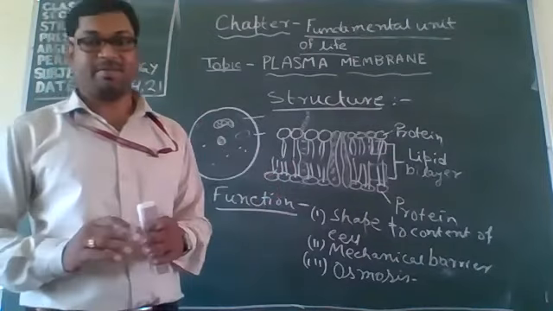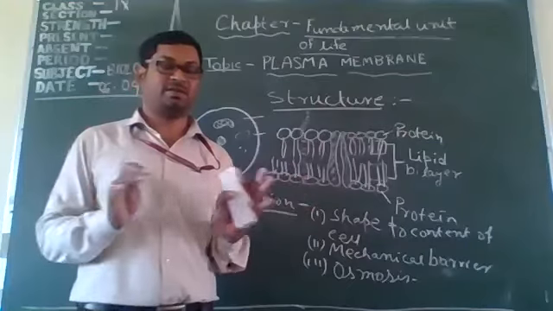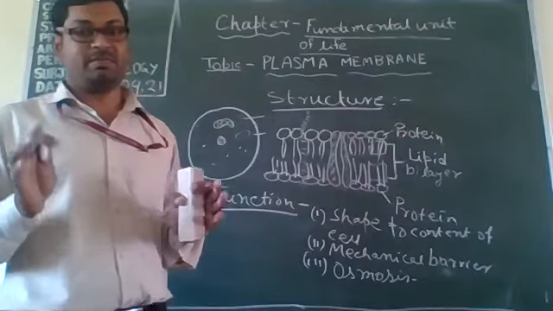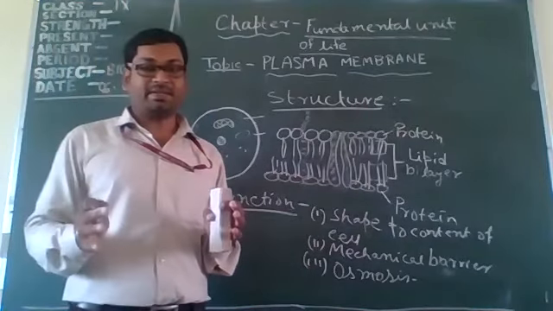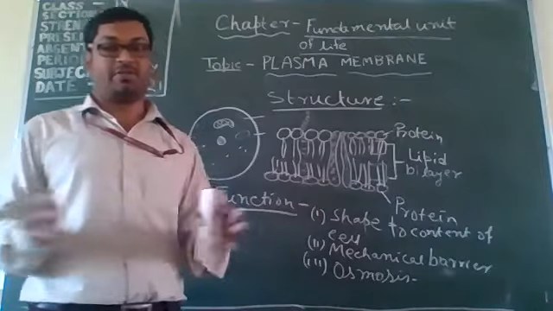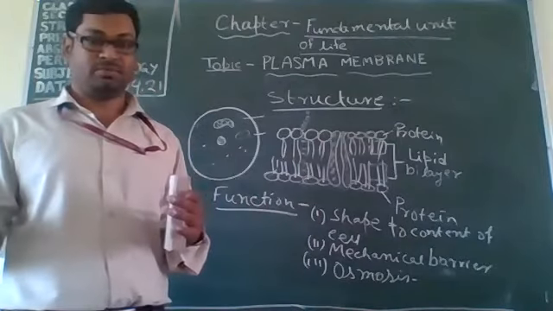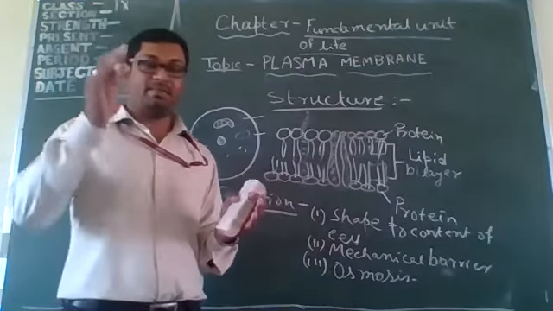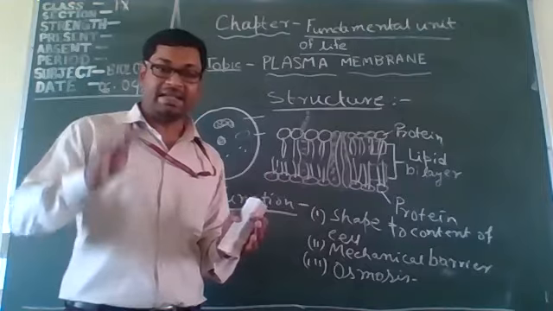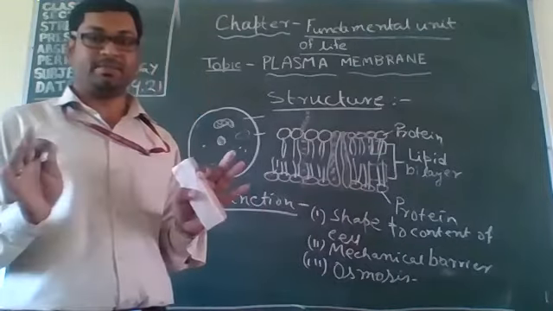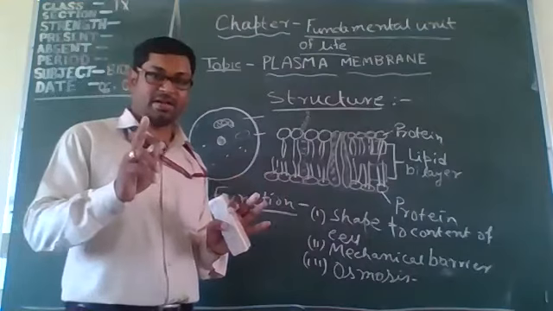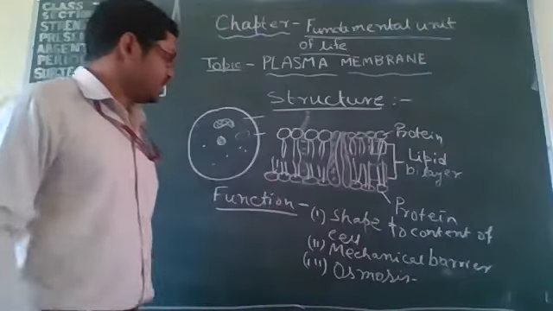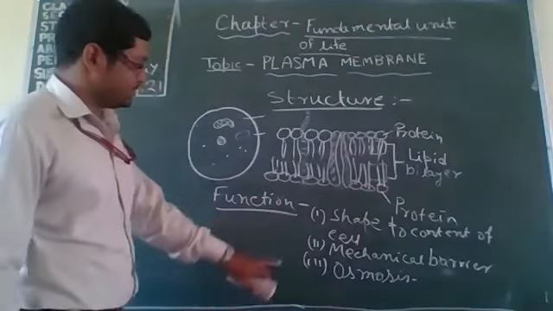So it is called impermeable. Permeable means both solutes and solvents can pass through the membrane. So: impermeable, permeable, semi-permeable, and selectively permeable. Clear? I hope you understood the meaning of the terms. And the functions are clear.